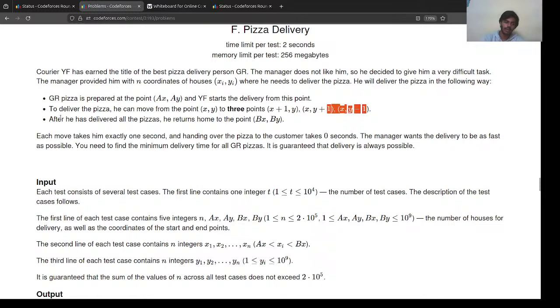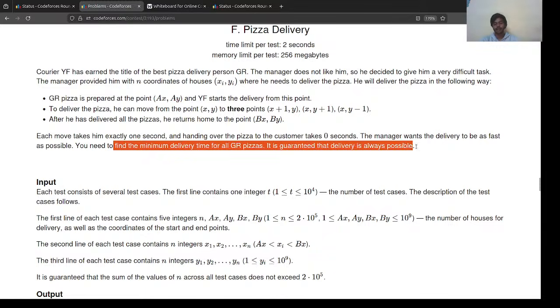Okay, after he has delivered all the pizzas, he returns home to the point BX, BY. Each move takes him exactly 1 second. Handing over the pizza takes 0 seconds. The manager wants to deliver as fast as possible. You need to find the minimum delivery time for all the pizzas. It is guaranteed that the delivery is always possible. Okay, great.